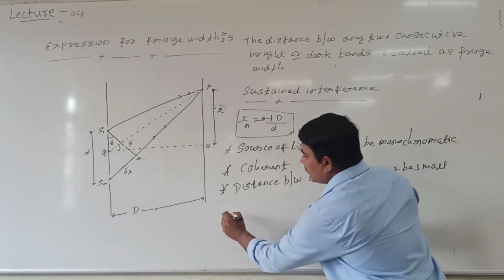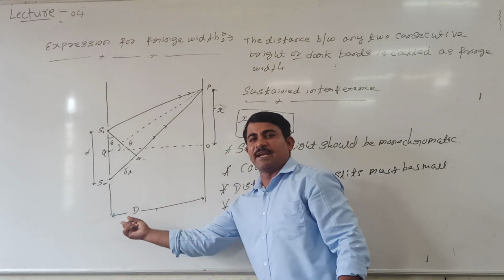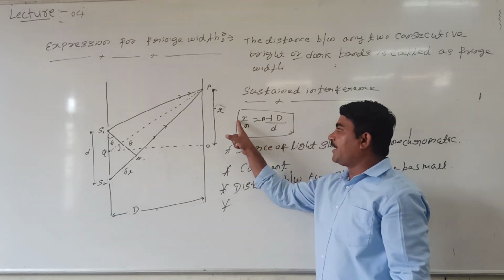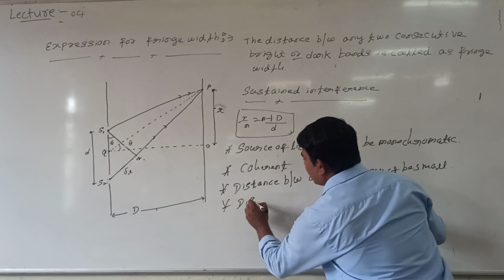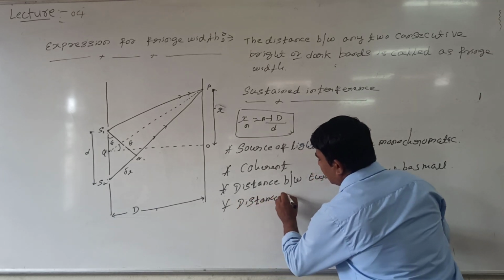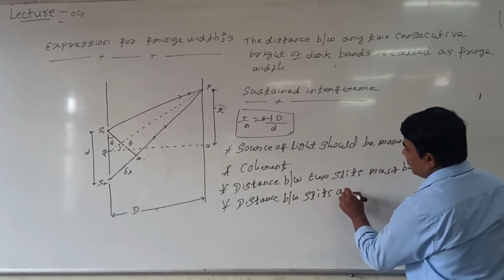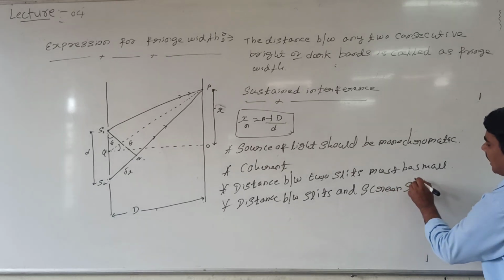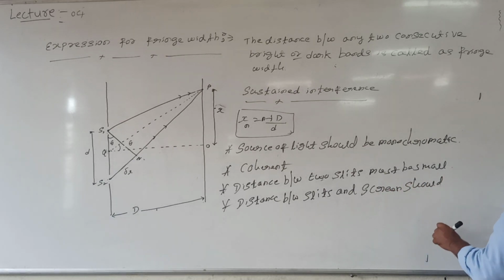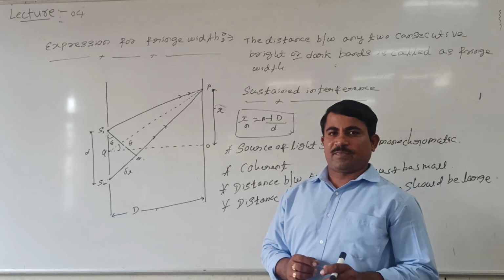And the fourth one, the distance between screen and slit. The distance between screen and slit should be very large, then a well-defined interference pattern is observed. So the distance between slits and screen should be large. This is the condition for sustained interference.